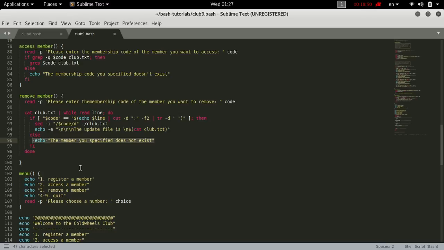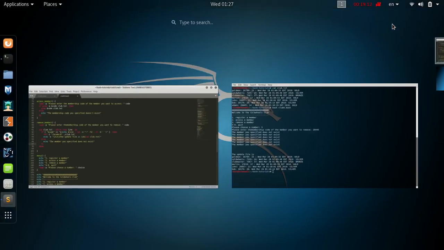We only want, if the code is not existent in the whole file, then please print the member you specified does not exist. We can do this using a return statement, and we'll explain this in the next tutorial, since we're really closing up to 20 and then the video becomes buggy. And so in the next tutorial we're picking up where we left off, and until the next tutorial, guys, see you later.